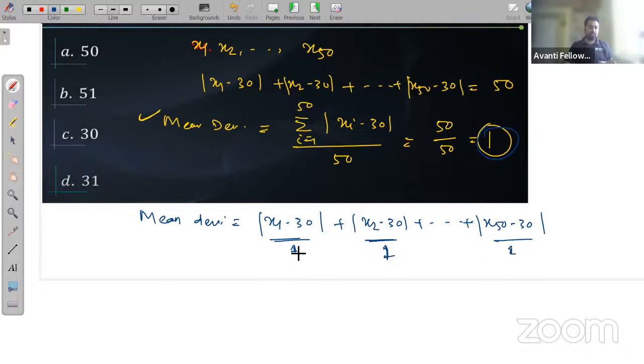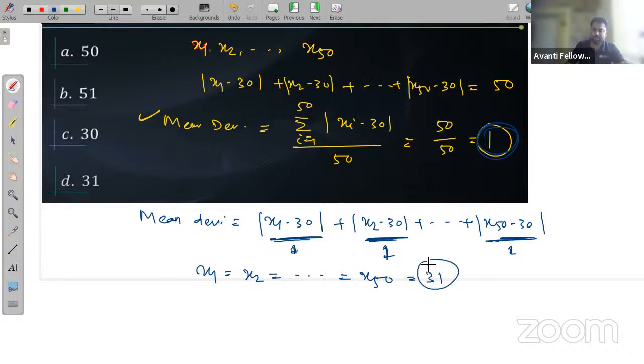That means the deviation of each data from 30 is 1. This difference is 1, this difference is 1. Right? So x1, x2 up to x50 must be 31. Yes or no?